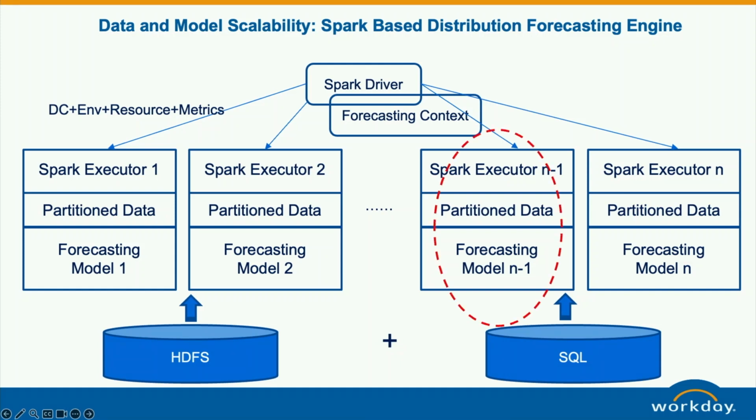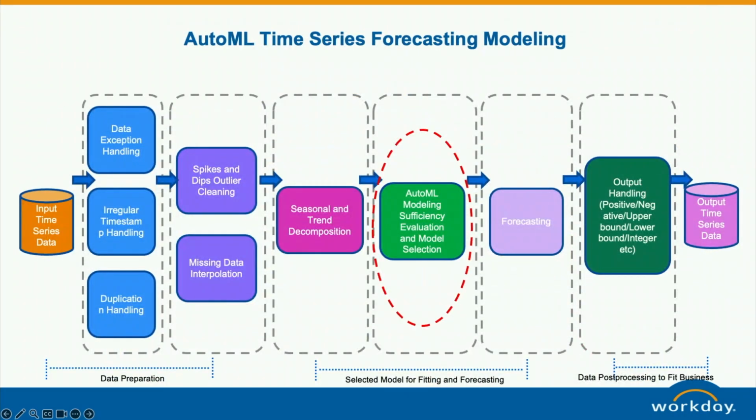So here now let's jump into this executor to see exactly how it is working. This is how it works inside this executor. Within one executor, the worker is sequential, as described by this flow chart. At a high level, it has maybe three steps. The part from here to here is more about processing data, this part is more about building the model and forecasting, and here is post-processing and export.